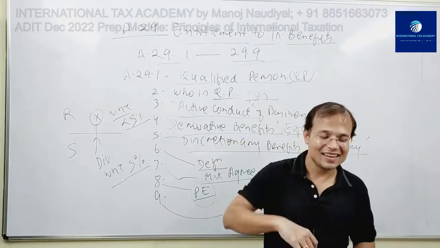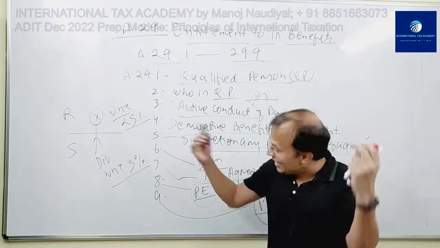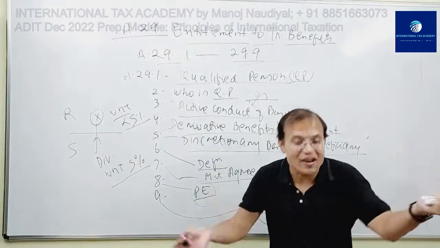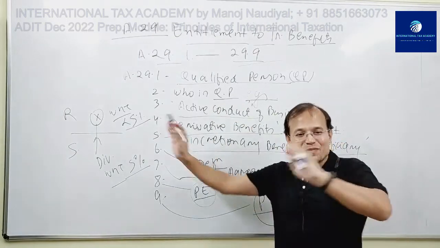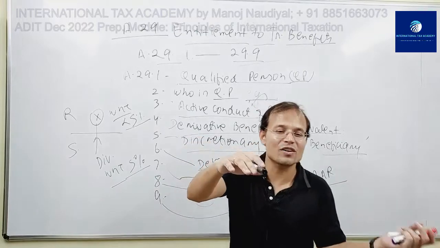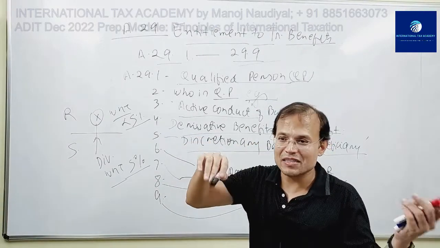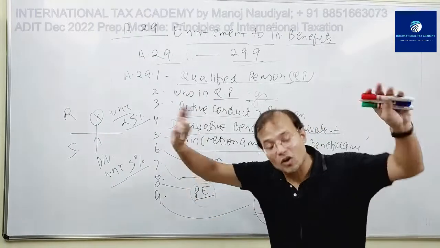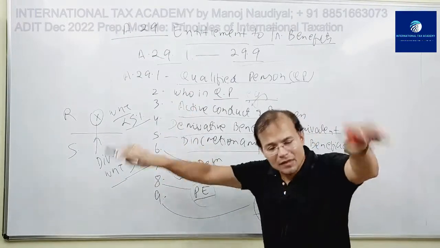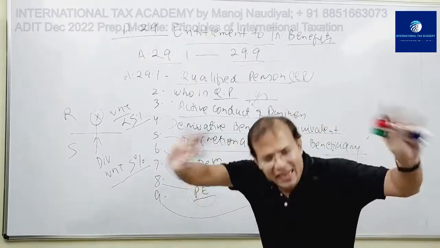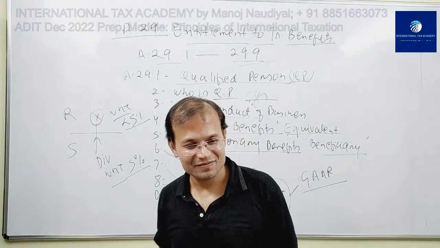But then, if X is able to prove, or if I feel that in spite of this arrangement, in which he had a principal purpose of obtaining the treaty benefits, if I grant him the benefit, the object and purpose would remain intact, then I can give him the benefit.